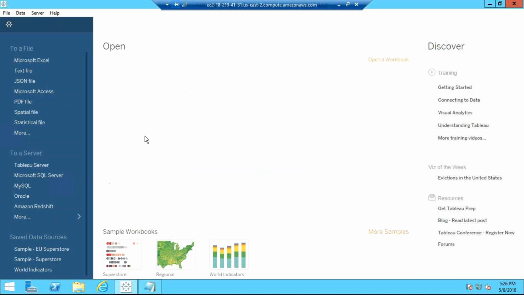Whatever reports and dashboards you are going to create, let's say you are the Tableau developer, you want to create reports and dashboards. After creating the dashboard, you want to publish it for users so that users can access the reports, isn't it? So how will you do that? That can be done only through the server. You have to save the report or dashboard into your Tableau Server. When it is saved on Tableau Server, it will generate a specific URL.